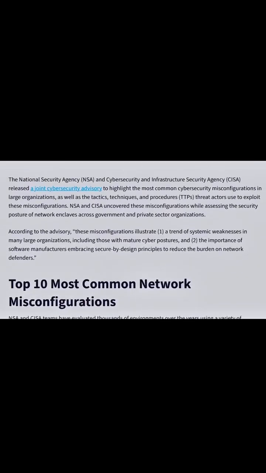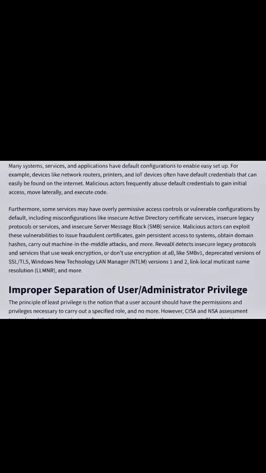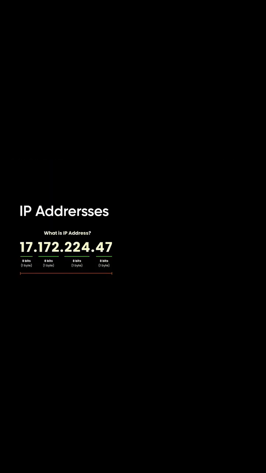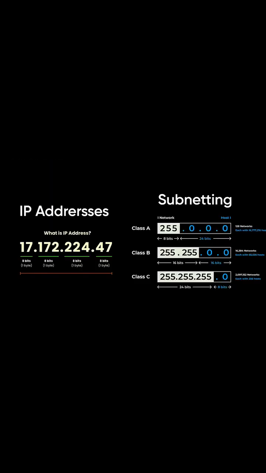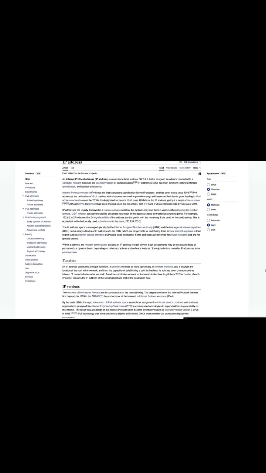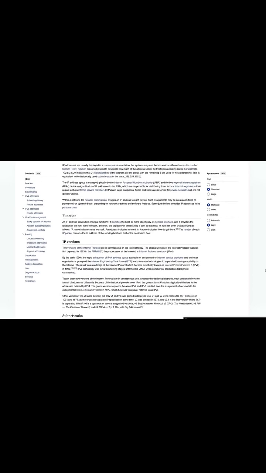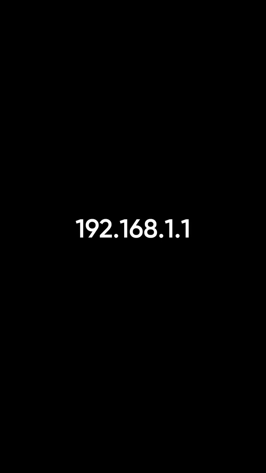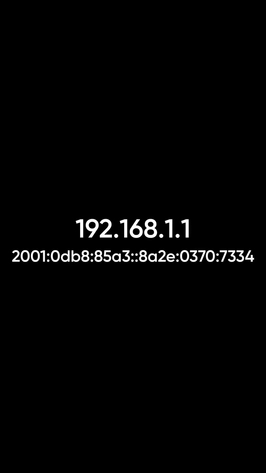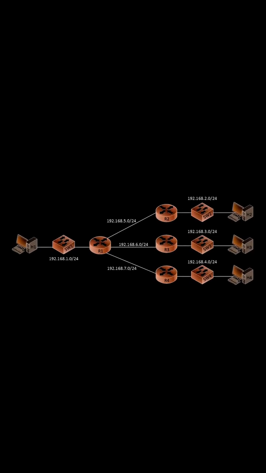Protocols and services often contain misconfigurations, which ethical hackers can test to gain unauthorized access. IP addresses and subnetting are essential concepts in networking. An IP address is a unique identifier for each device on a network, allowing them to communicate. IPv4, such as 192.168.1.1, and IPv6, such as this address, are two common addressing schemes. Subnetting breaks a large network into smaller subnetworks, making it more organized and secure. Ethical hackers use IP addresses for reconnaissance, mapping out a network to identify targets, while subnetting knowledge helps in firewall testing and access control assessments.